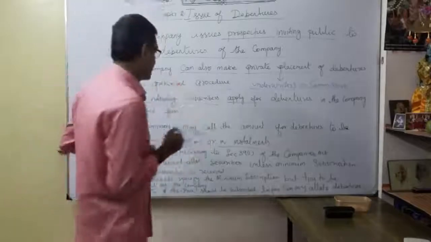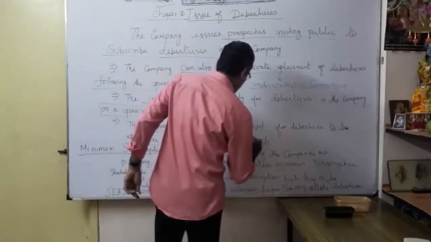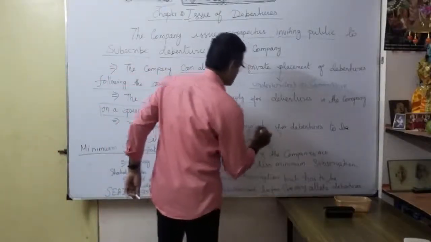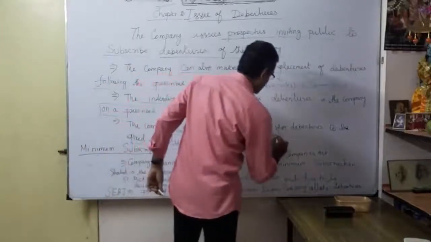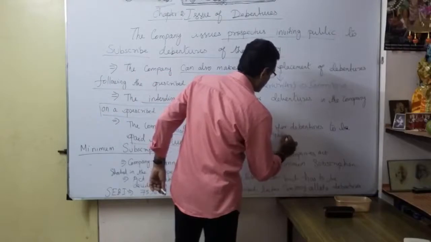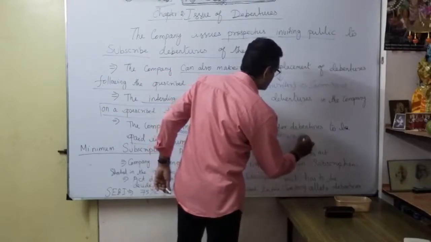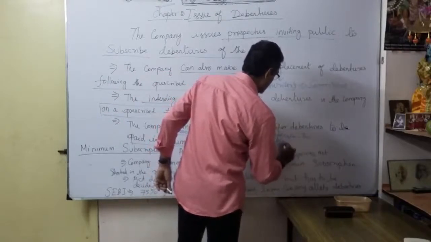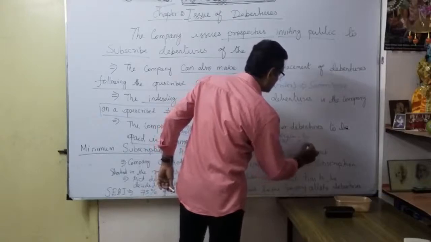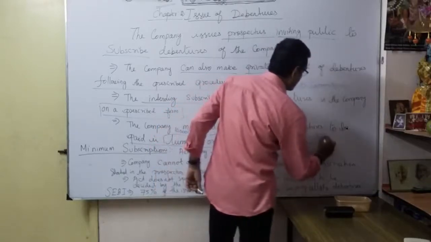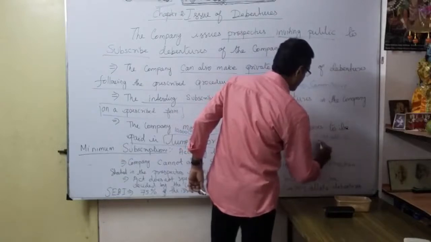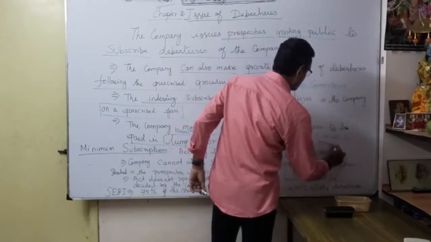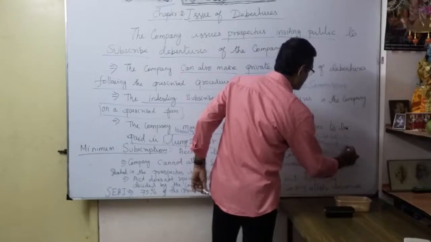Otherwise, they will collect in installments, like our face value. Application first, ₹30, then allotment, ₹20, then first call again ₹30, then second call, like that.